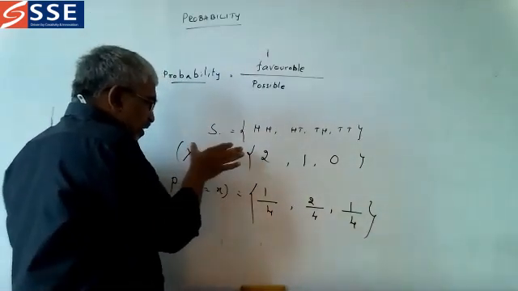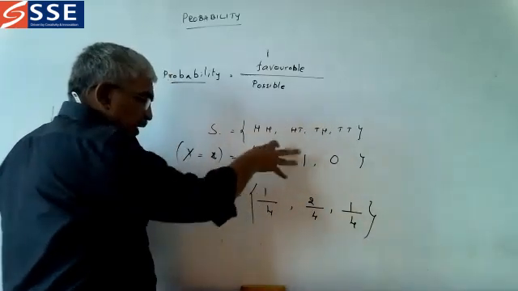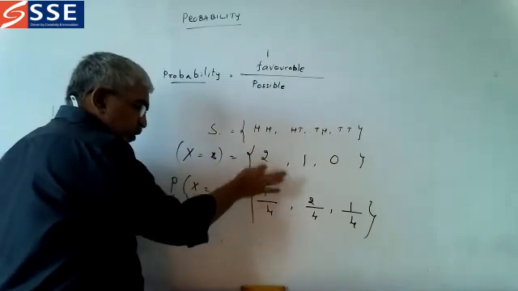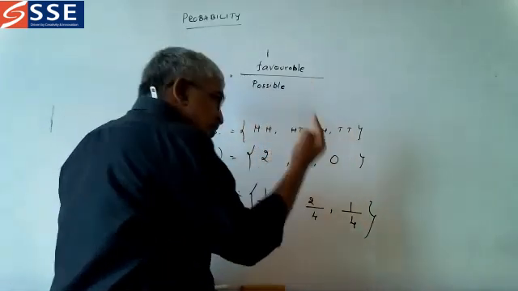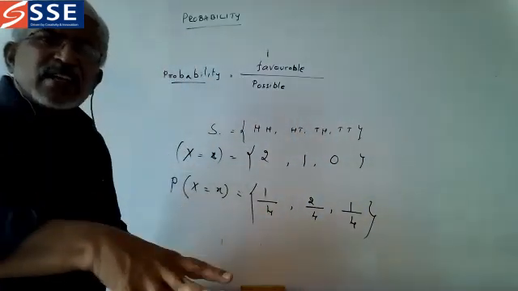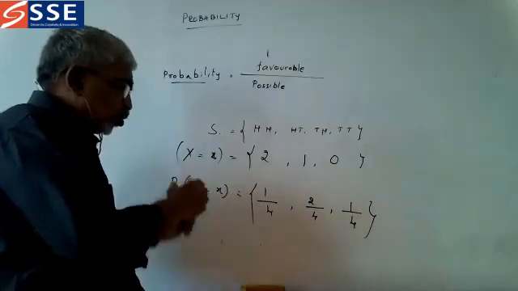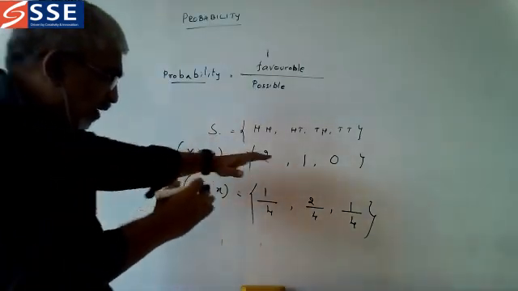So for x, 2, 1, 0 is the outcome, and the chances of getting 2 is 1 by 4, the chances of getting 1 is 2 by 4, the chances of getting 0 is 1 by 4. So these are the chances we are getting. Chances are probabilities of getting. So normally they will determine these 2.